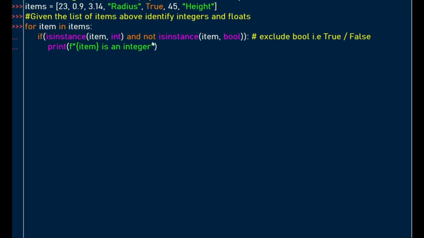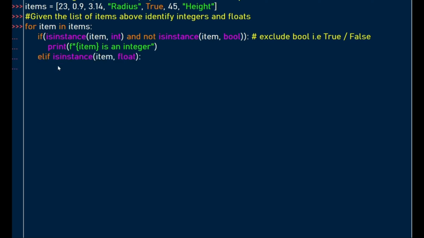So as we learned earlier, an input which is True and True will give a True result. But when you use AND NOT, it negates it. If your input was True, it's going to negate it to False. So we are using AND NOT, so we're not interested in the boolean value, only interested in the integer, and then we print that integer to the screen.